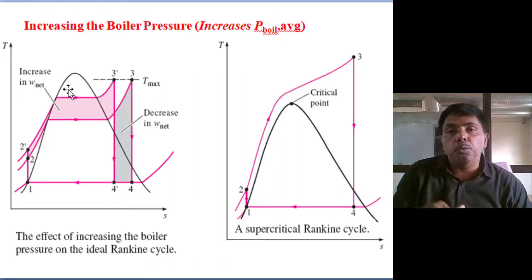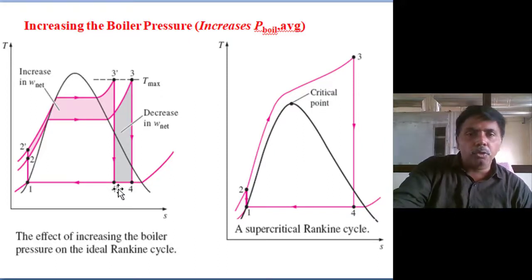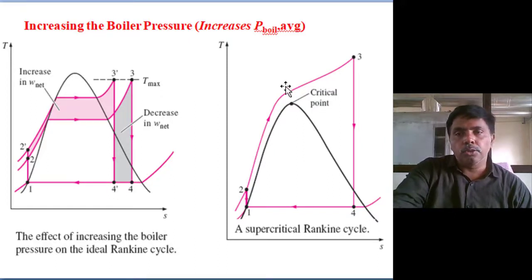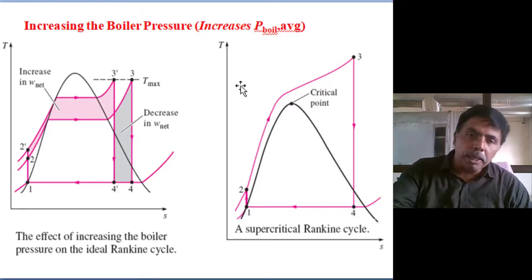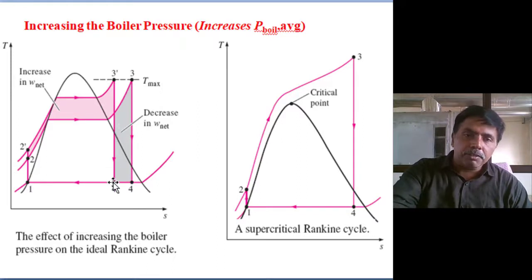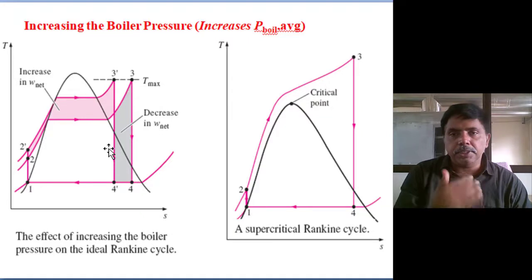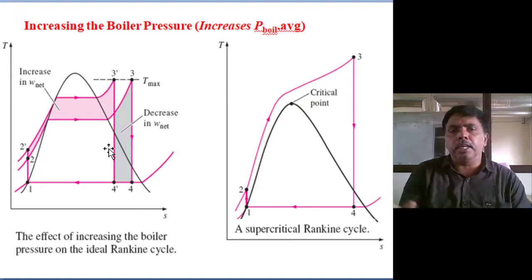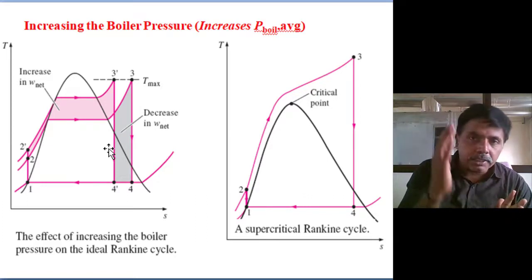If we move to supercritical and ultra supercritical, we are increasing the turbine output, no doubt, by increasing the critical pressure. But we can't move to supercritical freely. It is moving, but temperatures we can't raise more than 650. Then what will happen? The end stage of the turbine blades will face water. Raising boiler pressure is a good method out of all methods. There is no limitation, you can keep increasing.